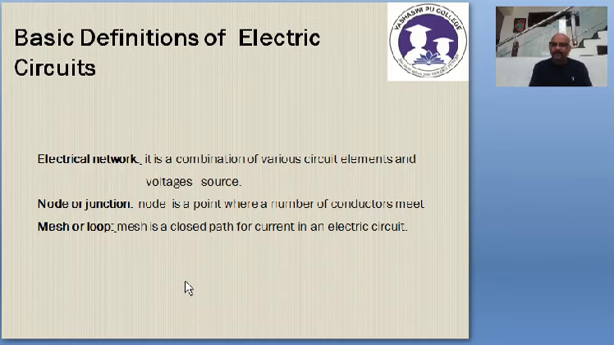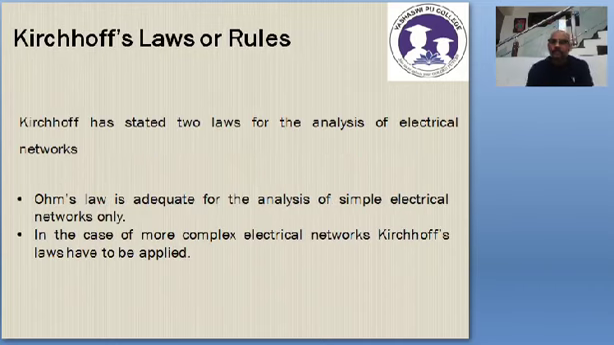So remember these three definitions. Electrical network is the combination of a cell and a circuit element like a resistor. Not only one cell, you can include any number of cells and any number of resistors. That is called an electrical network. Node or junction is a point in an electrical network where 2 or more conductors meet. Loop or mesh is the closed path for the current to flow in an electrical network.